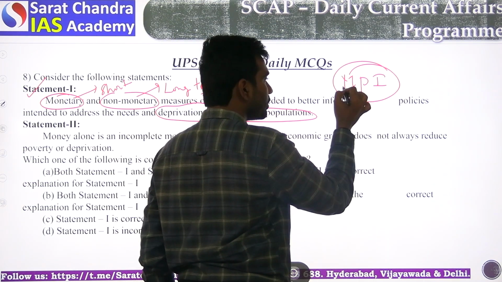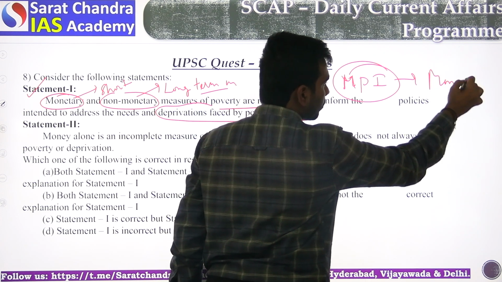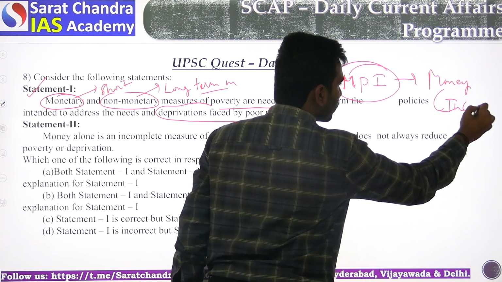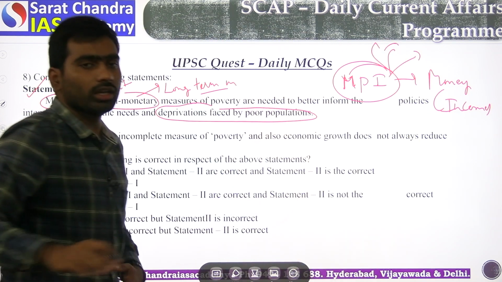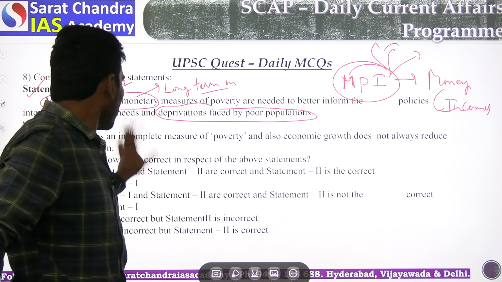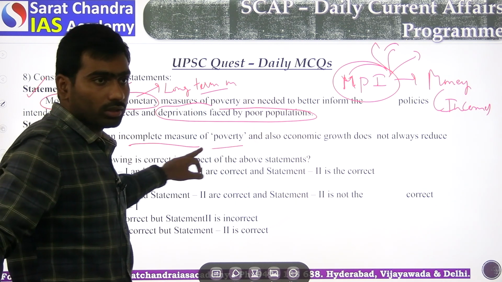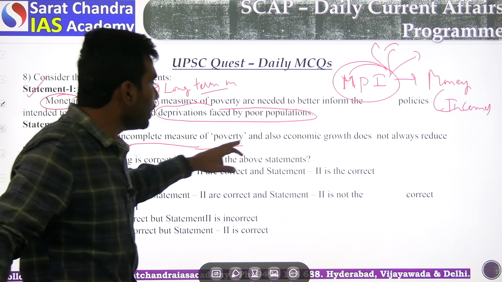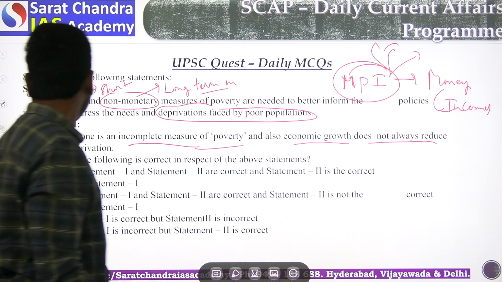If you see the multidimensional poverty index, it is not only based on money or income. It is based on various factors. If you see clearly, you can easily answer. So money alone is an incomplete measure of poverty. Okay, it is not a complete measure of poverty, and also economic growth does not always reduce poverty.